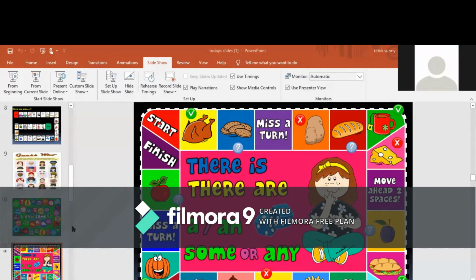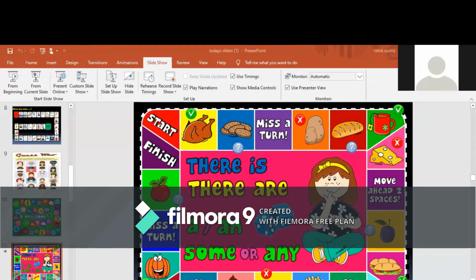So in this manner, there is a, there is an, there are some, there are any. These four structures can be developed with the help of this language game, and the group that makes all the sentences correctly will be the winner. It is a group activity which can be given to students who are in the beginning stage of learning a language. So this is one board game.